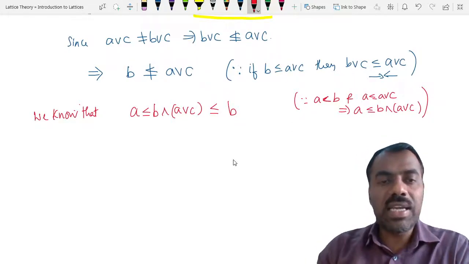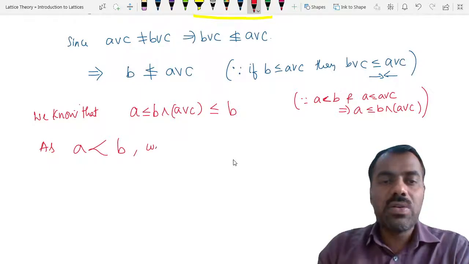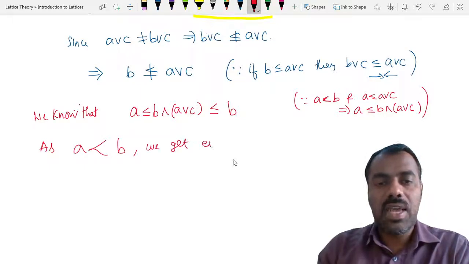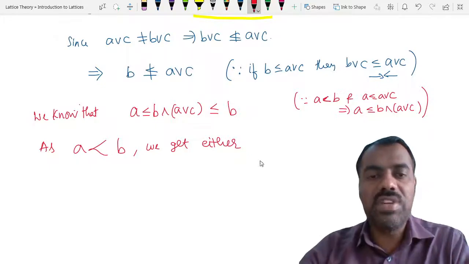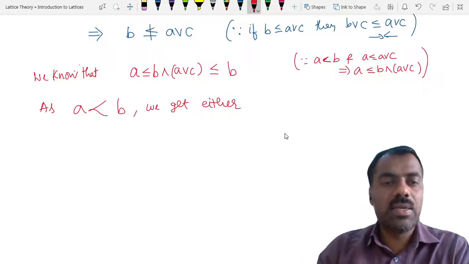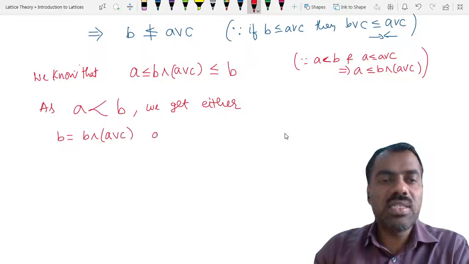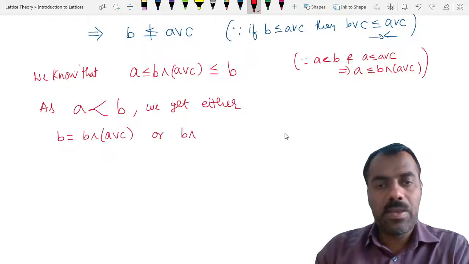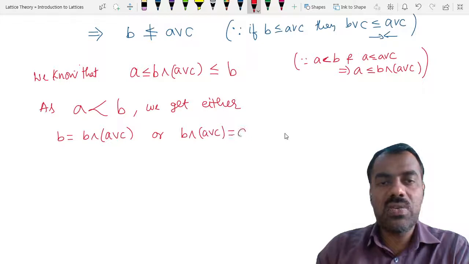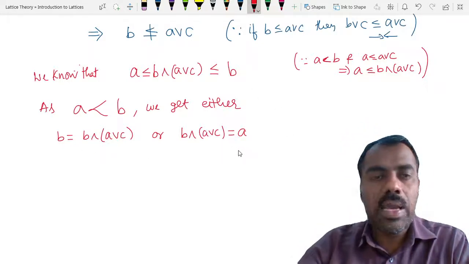Okay, so we got that between these two elements, we are getting one element here. Now as A is strictly covered by B, we get either B should be equal to this or A should be equal to this, right? We get either B is equal to B meet A join C or B meet A join C is equal to A. Is this clear? Are you following or not?